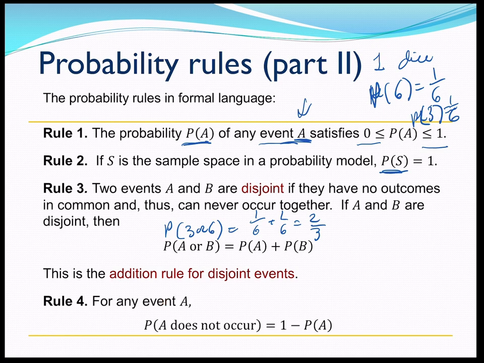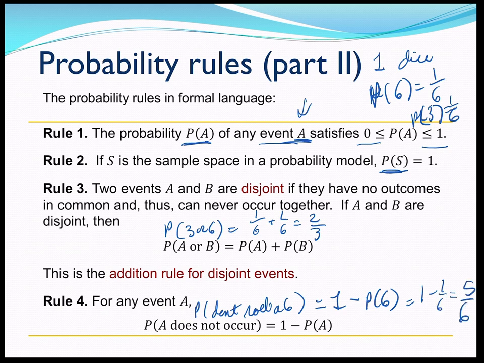Rule 4, for any event, the probability that A does not occur equals 1 minus the probability of A, which we already stated was a good way to find it. So the probability I don't roll a 6 is 1 minus the probability I roll a 6, so 1 minus 1/6, which would be 5/6. We'll start the next video with an example.